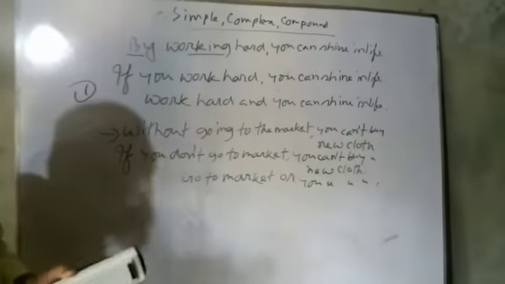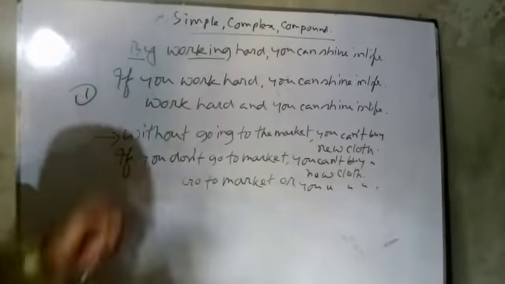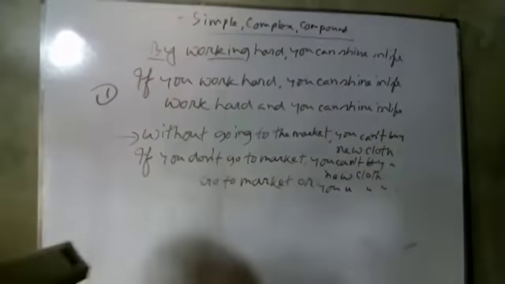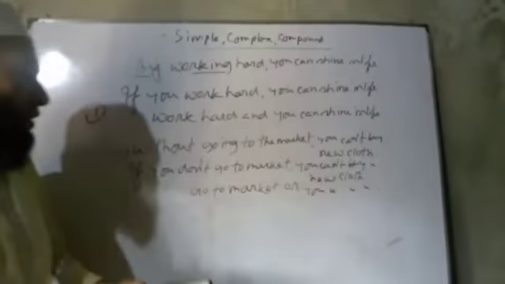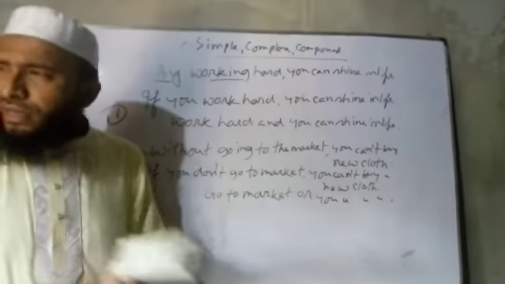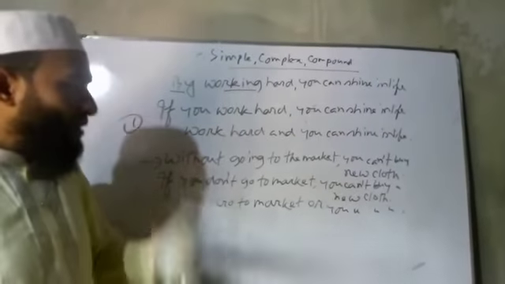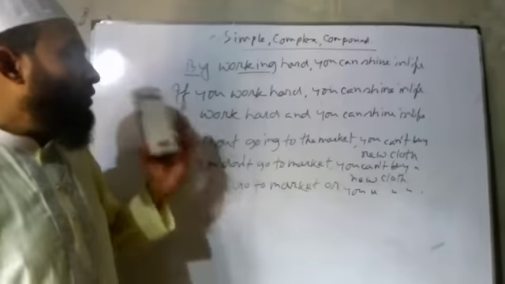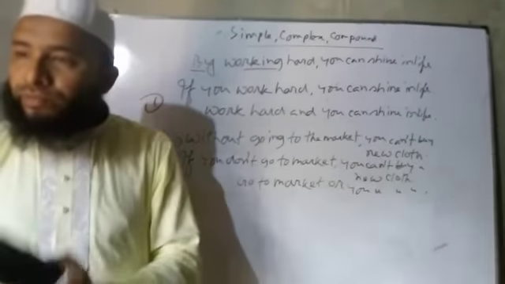Got the point? Okay, dear students, these two rules are about the 'if' clause. It is very difficult for students, and you have to memorize it well and try to understand it well. There is also another rule besides this rule. In the next class we'll practice the rest of the rules about simple, complex and compound. Then we'll go to practice.